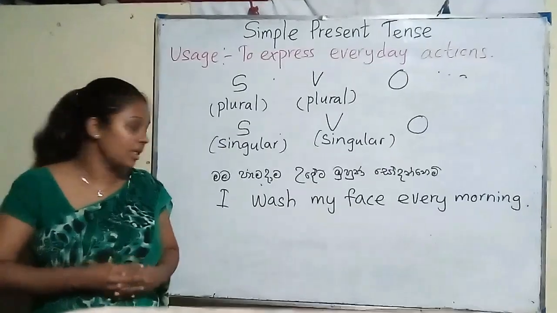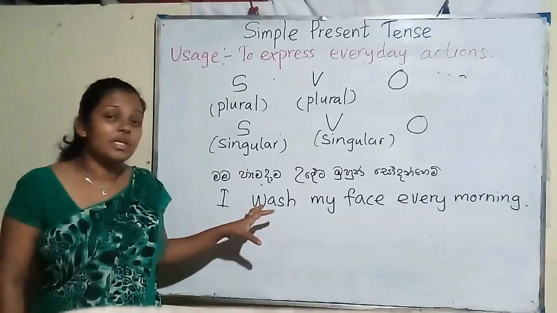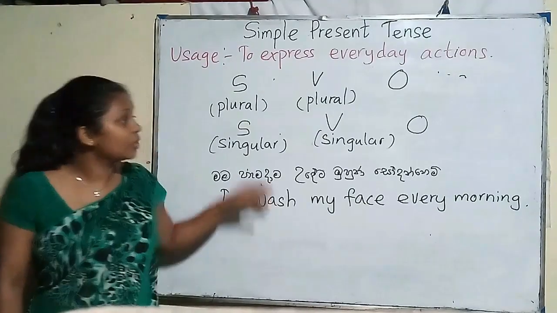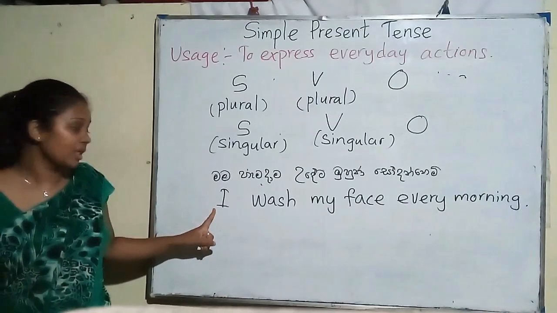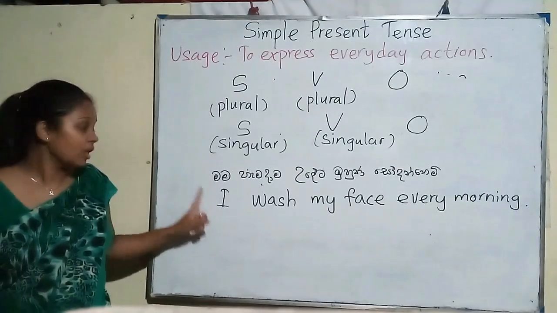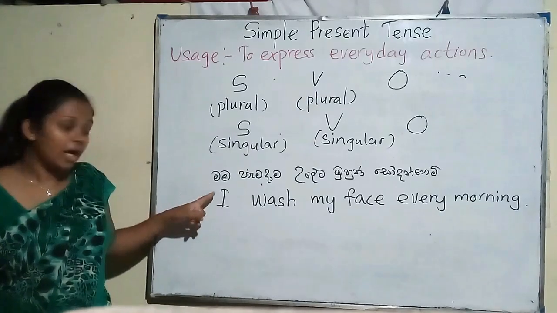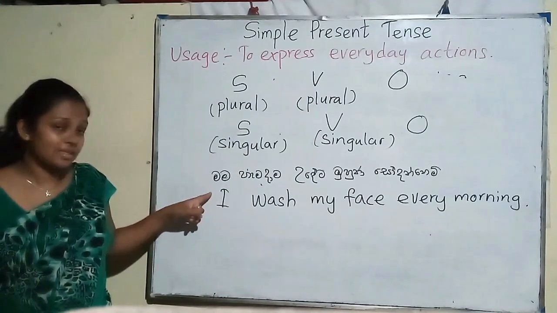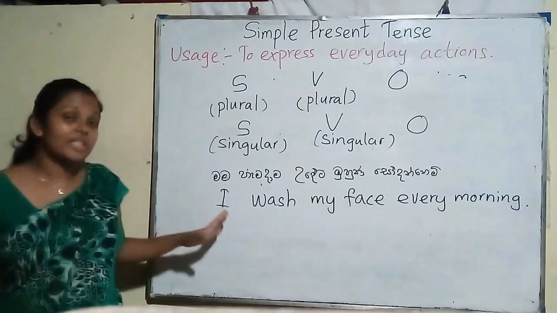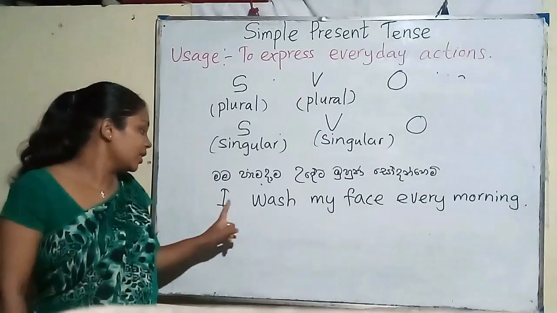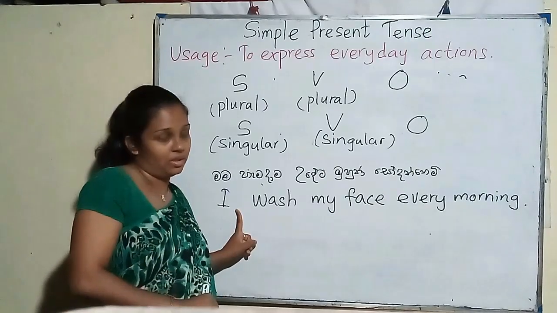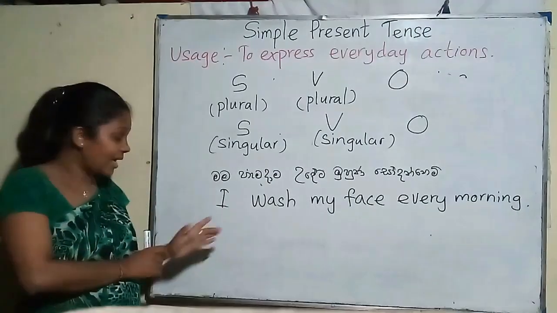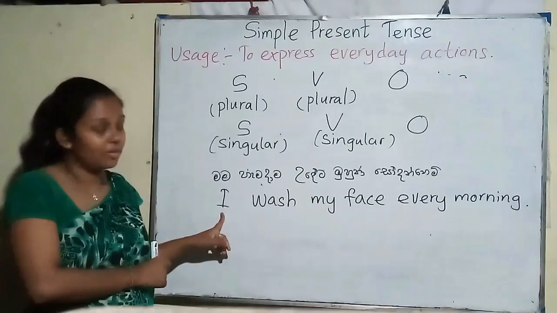Now let's see, is this sentence correct according to the rules we learned. Look at here, the subject is plural. Here I is the subject. In English language, I is considered a plural subject.